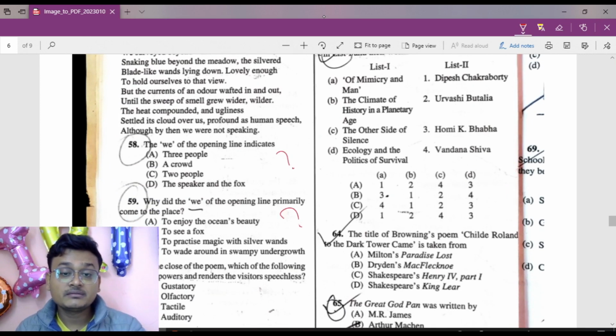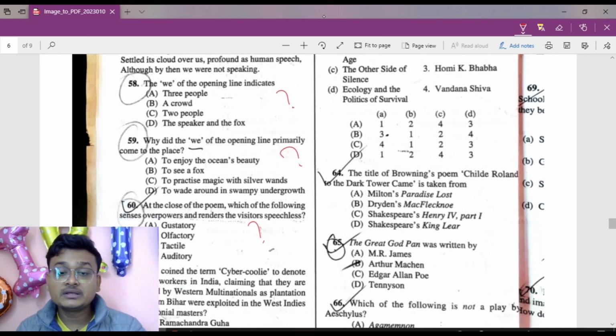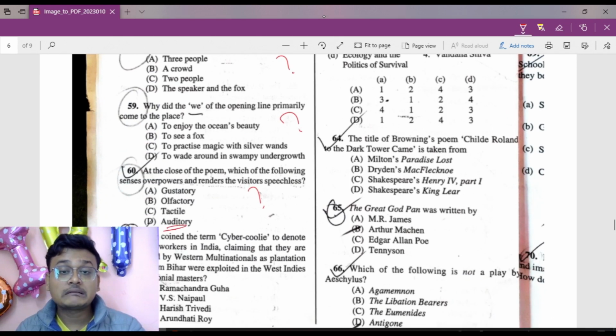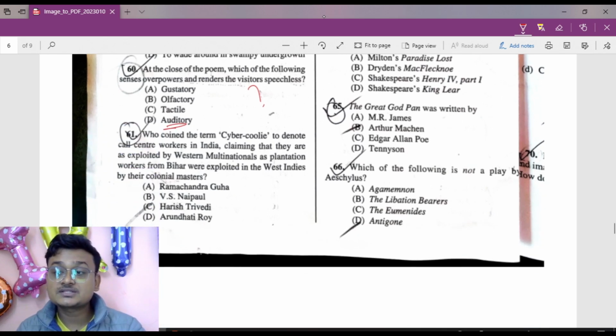58, 59, 60. Probably this will be the auditory and to enjoy the ocean's beauty. So I will have to check it. Okay, now move to question number 61.